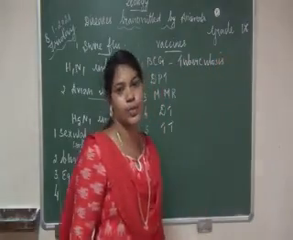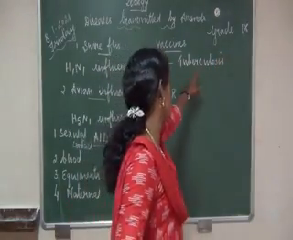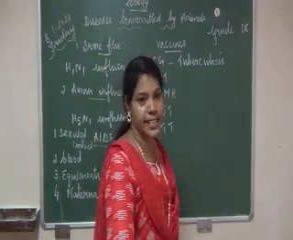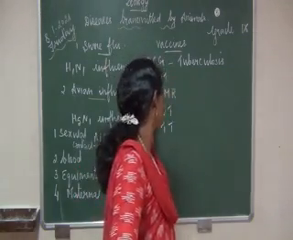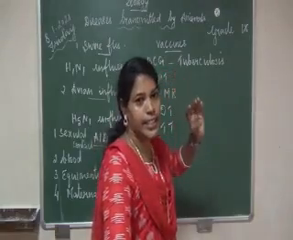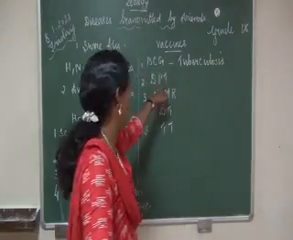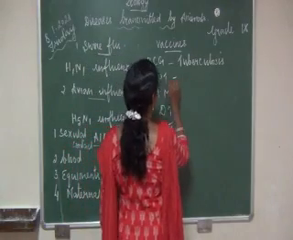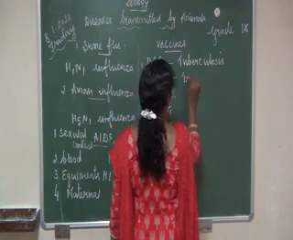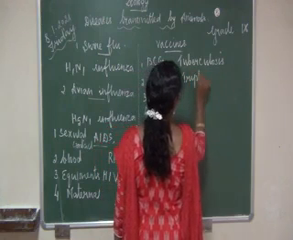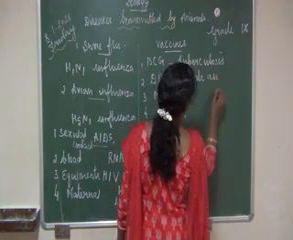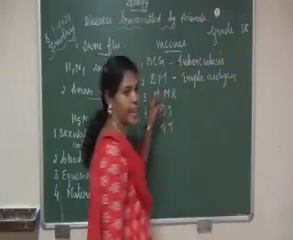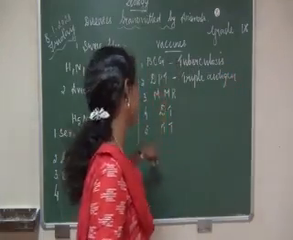So BCG helps to cure tuberculosis. DPT, that is triple antigen. Here three antigens are given, to cure the diseases diphtheria, pertussis, tetanus. That is combined for DPT, triple antigen.